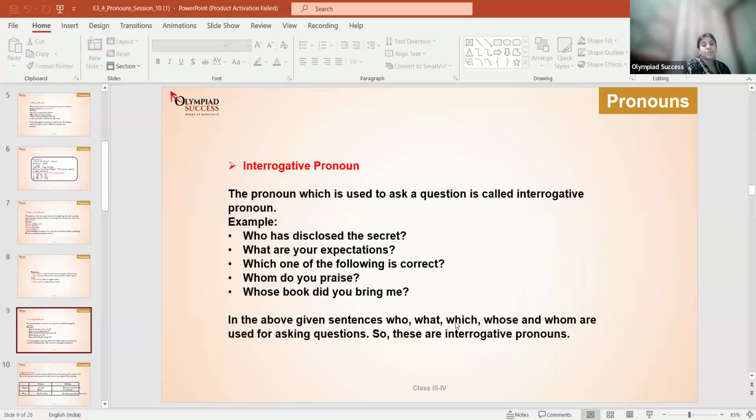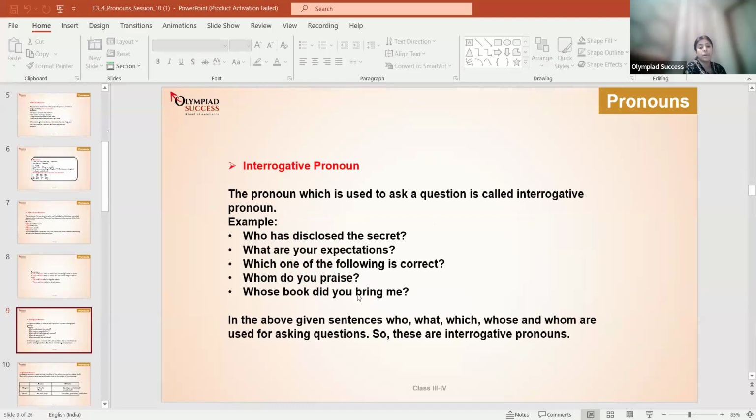Interrogative pronoun. The pronoun which is used to ask a question is called interrogative pronoun. Who has disclosed the secret? What are your expectations? Which one of the following is correct? Whom do you praise? Whose book did you bring me?